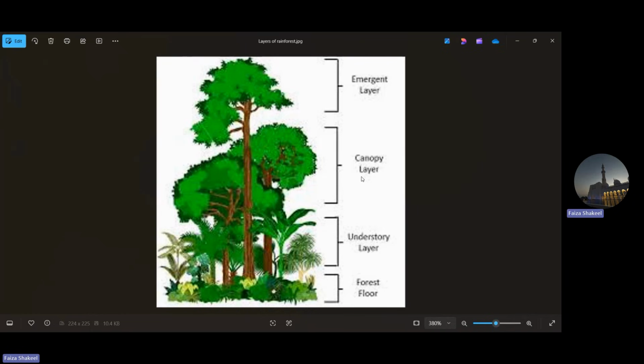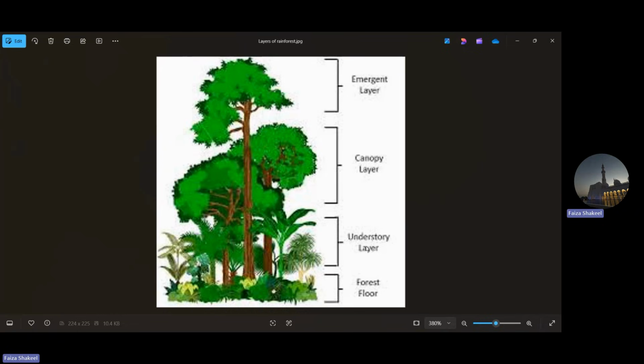Now we'll move to the next part, that is the understory layer. If you guys want me to repeat or slow down, please let me know. I want you to be very clear with me about that. Okay, now moving to the next layer, that is the understory layer. The understory layer is beneath the canopy layer, which you can see in the picture very carefully, that it is beneath the canopy layer.